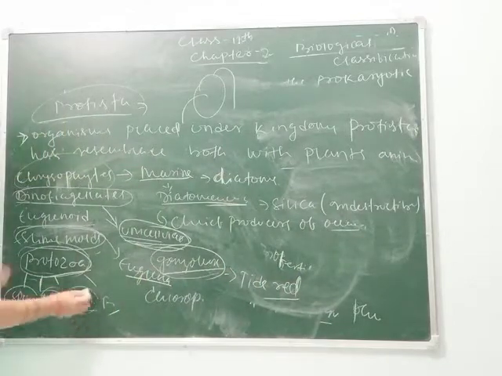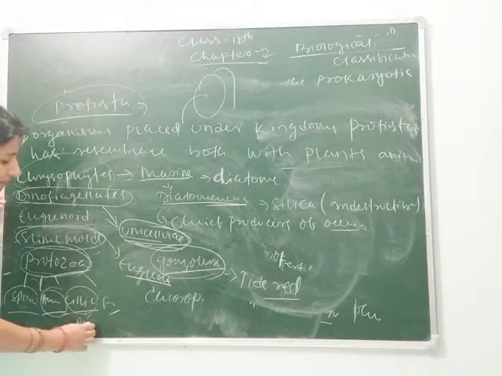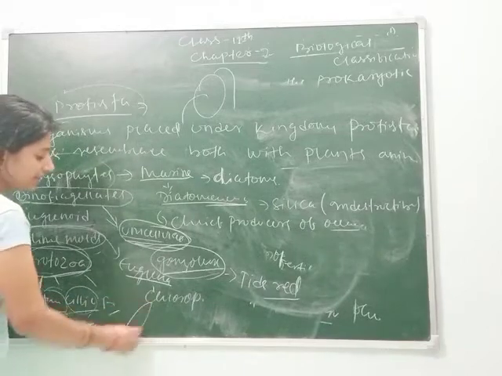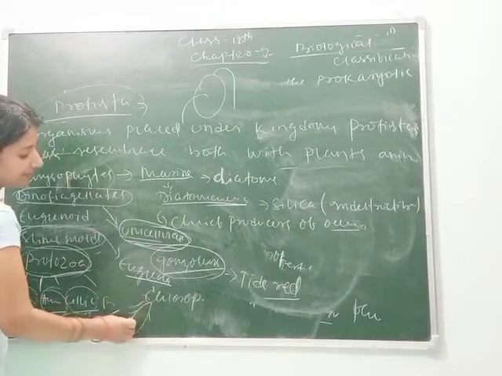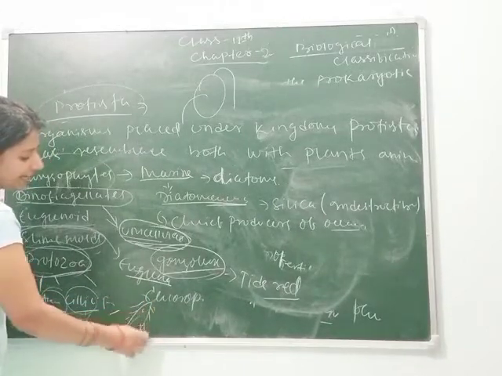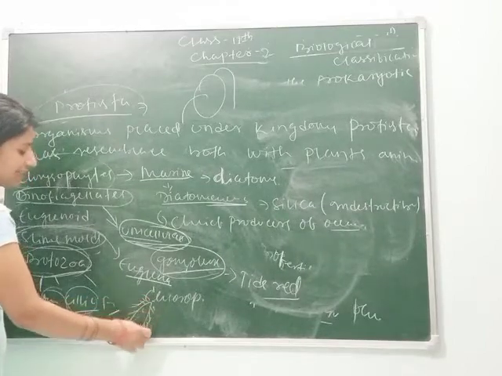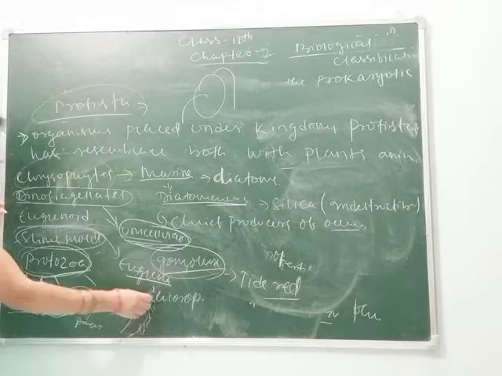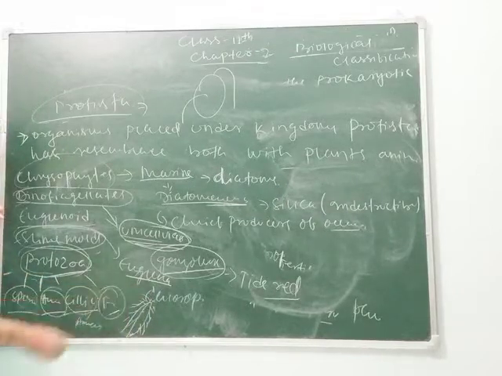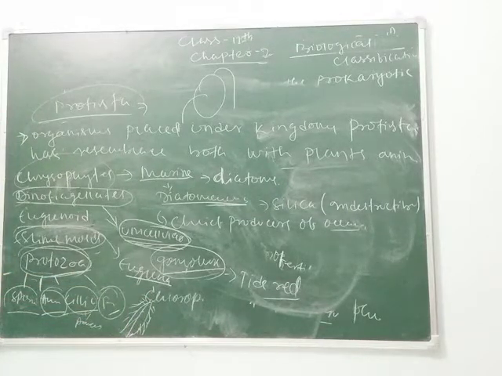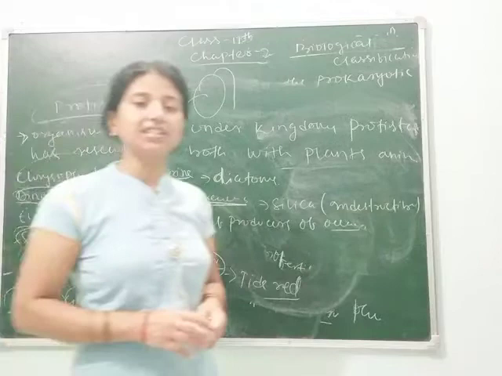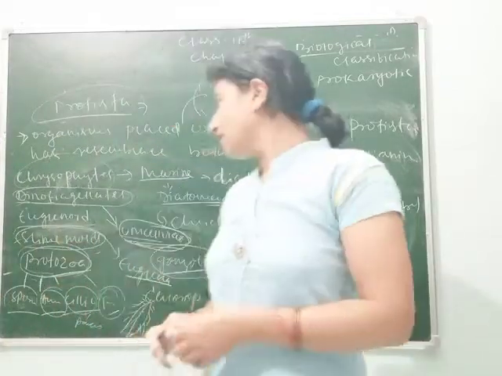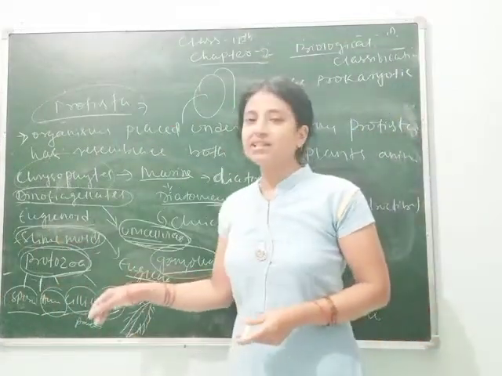Next is ciliated protozoa, in which Paramecium comes. You know about Paramecium. It looks like a slipper. It has many cilia for movement in water, and they also cause some disease. They also reproduce through binary fission. Next is flagellated protozoa, in which Trypanosoma comes, which causes the disease sleeping sickness.